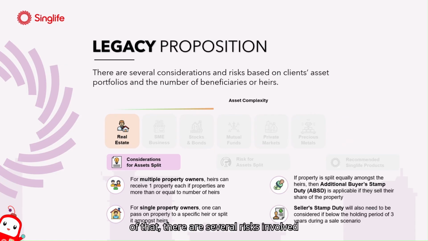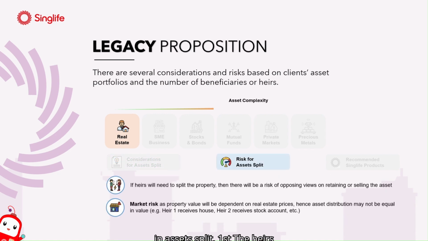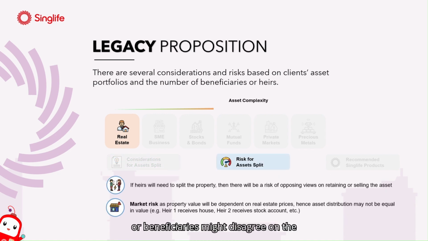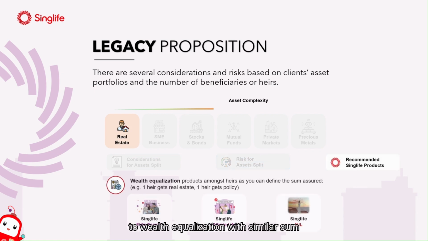On top of that, there are several risks involved in asset split. First, the heirs or beneficiaries might disagree on the decision. Secondly, there is market risk due to changing real estate market climate. Therefore, products with the aim to wealth equalization with similar sum assured is recommended.